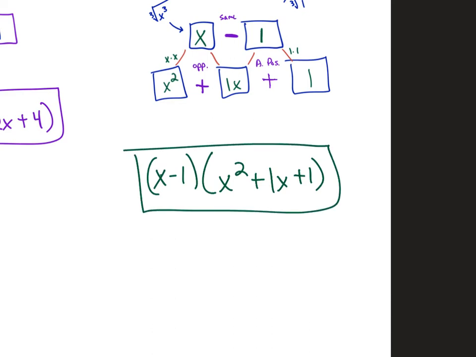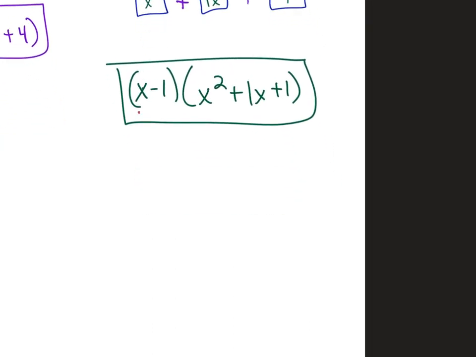Okay. And just for clarity, I think Pearson might ask something like this. That first factor, that's called my linear factor. Because if I graphed it, it would make a line, right? And then the second factor here, if I graph that, that's a parabola. So that's called my quadratic factor.